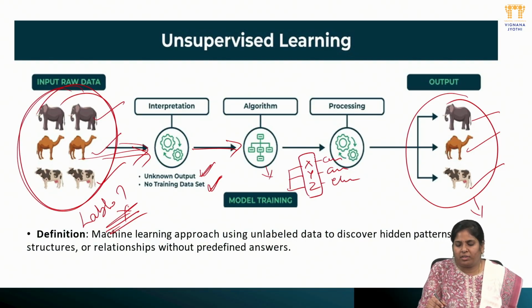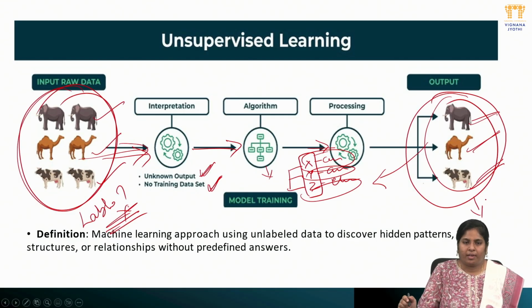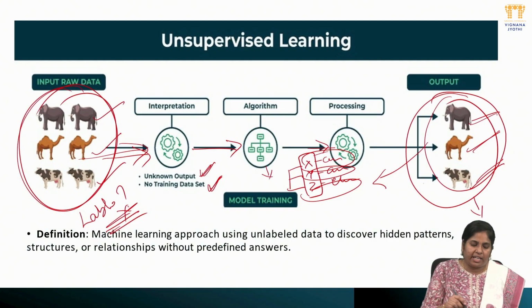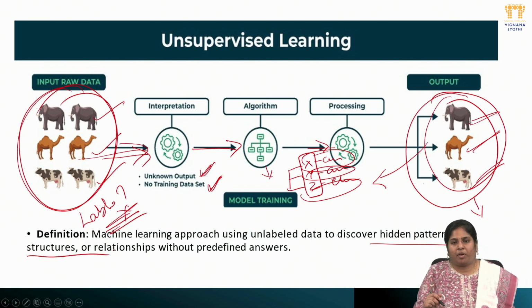So it will recognize the patterns and group the animals like this. Then, while processing the data, we define the output labels as the different kinds of animals. So here we already provide the output labels, and it matches them to X, Y, Z, since similar properties show up. So at the end of the day we get the results. The definition of the unsupervised machine learning approach is using unlabeled data to discover hidden patterns, structures and relations without predefined answers. So we don't give any predefined labels, and it will predict depending on the hidden patterns and structures of the given properties.